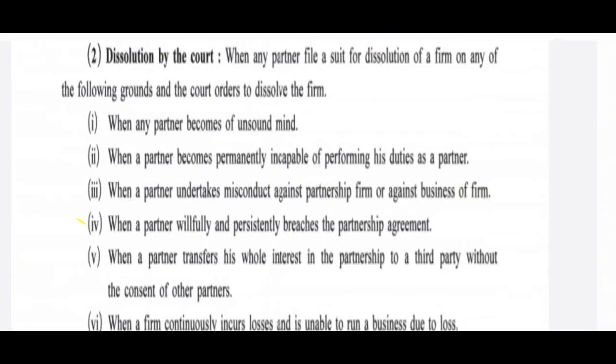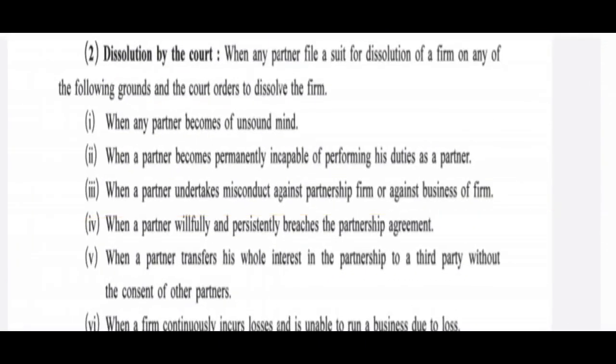Next, when a partner undertakes misconduct against the partnership firm or against the business of the firm. Suppose a partner starts doing something which is not in favor of the firm, which is against the partnership firm, so the remaining partners can take the help of court to dissolve the firm.